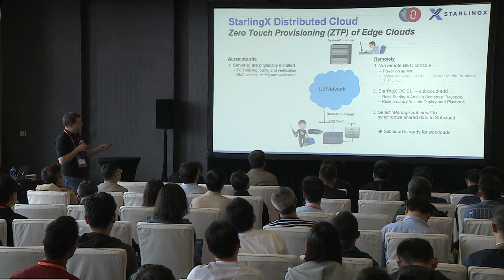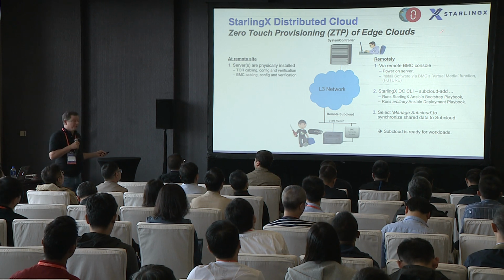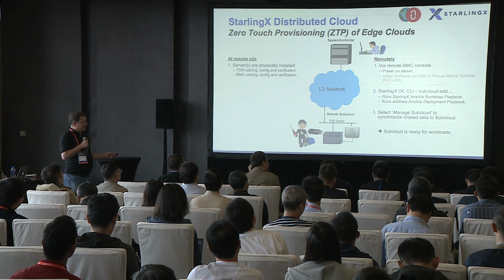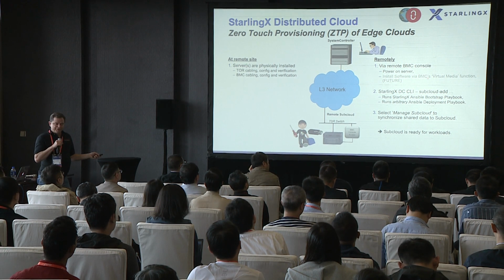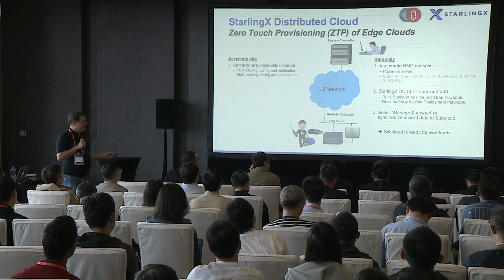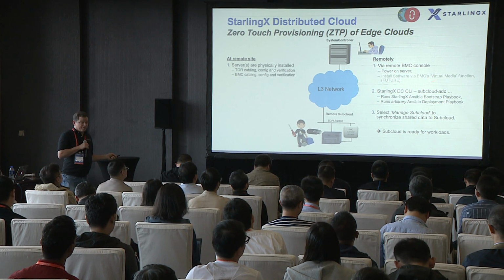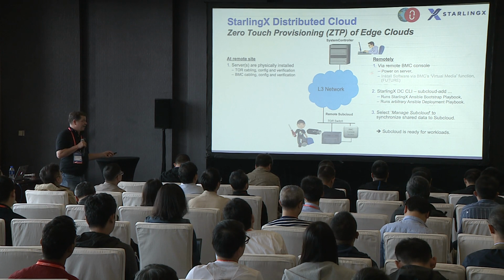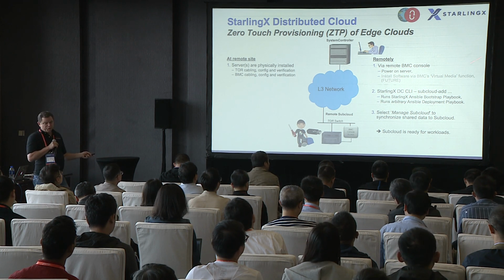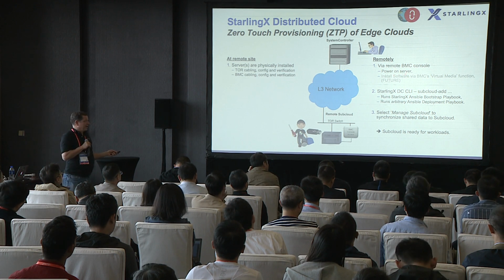So step 1 is basically power on the server, and the future work we're working on over the course of StarlingX 3.0 and 4.0 is to remotely install the ISO using Redfish Virtual Media. So step 1 gets me to my first initial server of the edge cloud with the software load installed.